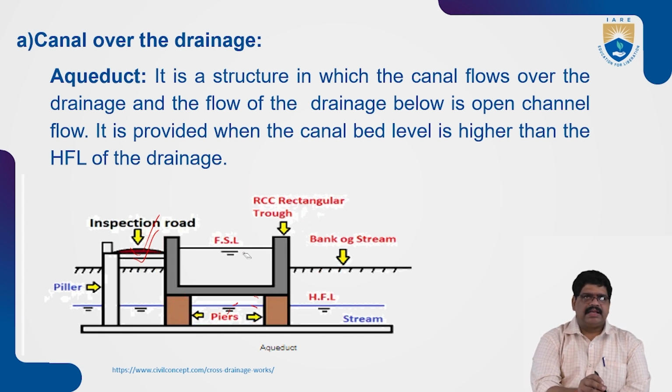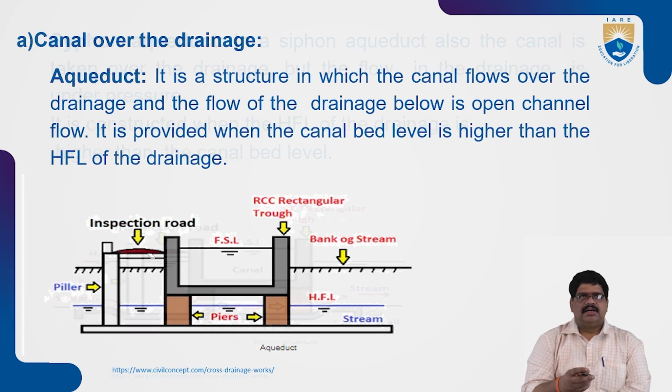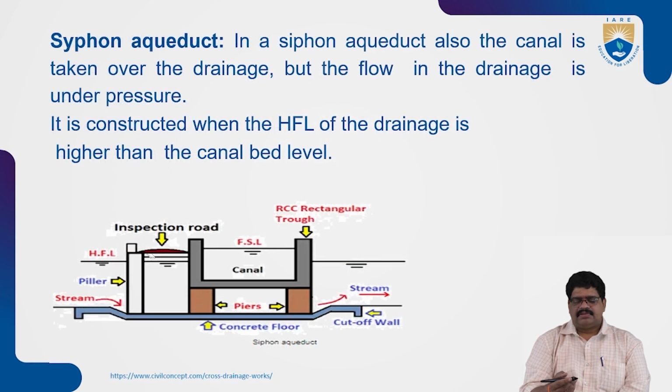Another one is the siphon aqueduct. What is meant by a siphon aqueduct? Here also the canal passes over the drainage, but it is constructed when the high flood level of the drainage is higher than the canal bed level.